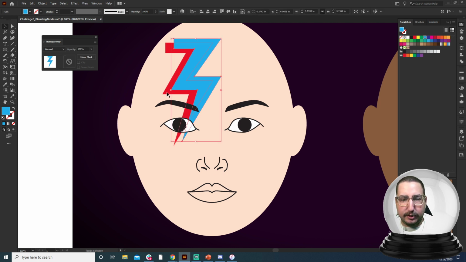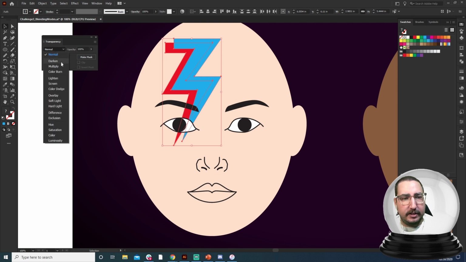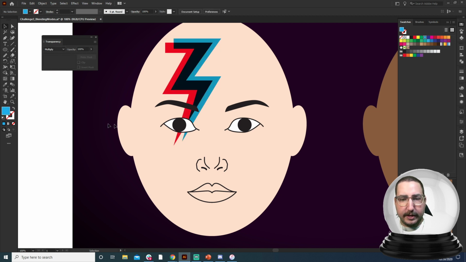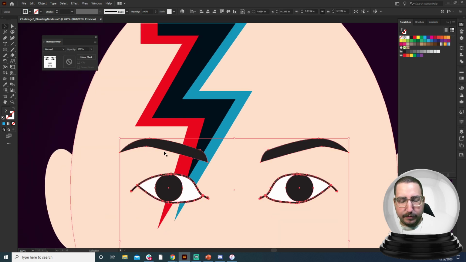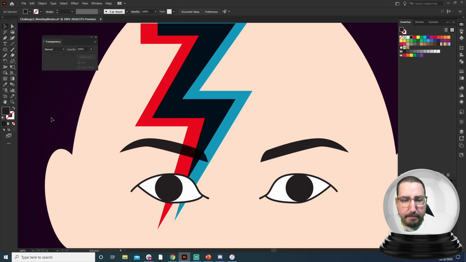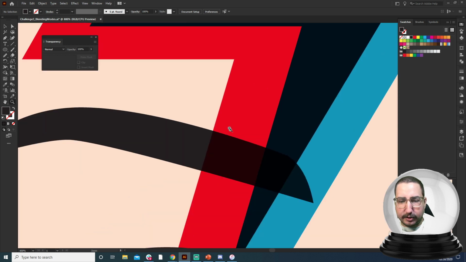So we can select these two. And we are going to go over here to our transparency panel and change the blend mode to multiply. Now you can see that they are interacting with all of the different pieces of the face. The colors have become a little bit darker because they're interacting with the skin. And let's say that we want to ungroup these. Let's do that. I'm probably going to regret that. But we want this eyebrow to be behind, so it looks like we've painted on top of the eyebrow. We can simply move it backward, and now you can see that it's interacting with the eyebrow as well using those multiplies.